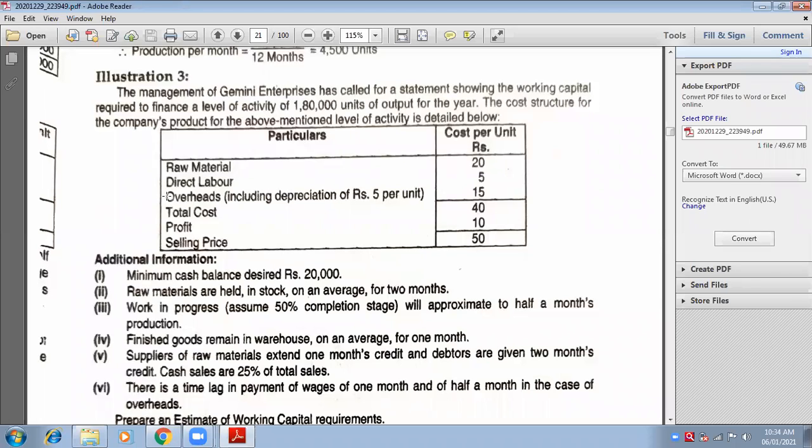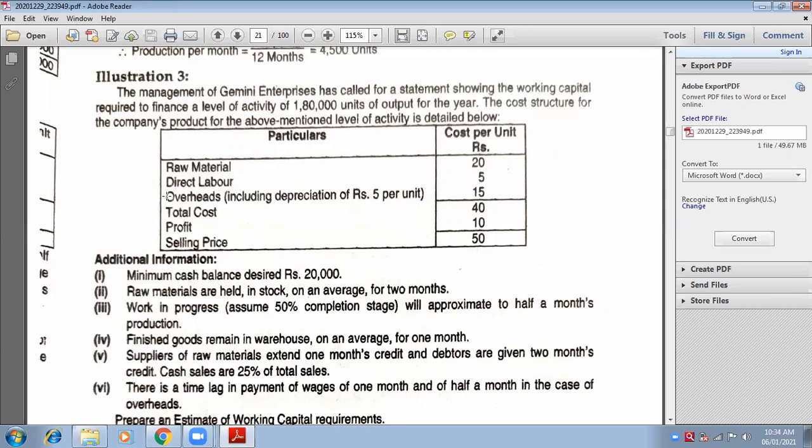We will have to divide it by 12, or maybe by 365 days, maybe by 52 weeks. So how will I understand what is to be taken, months, days or weeks? You have to read out the question.